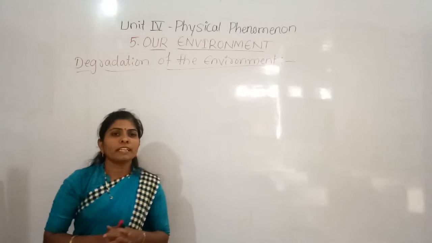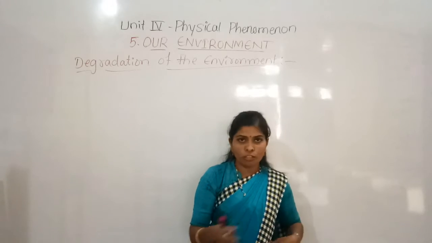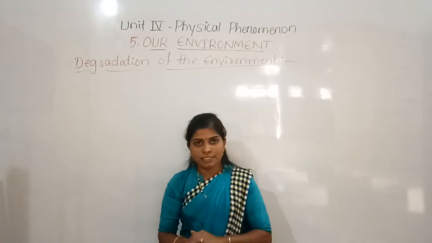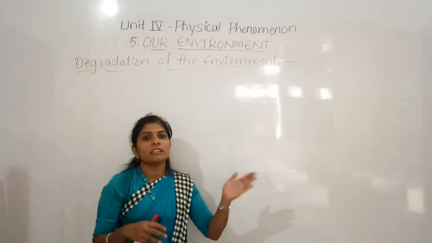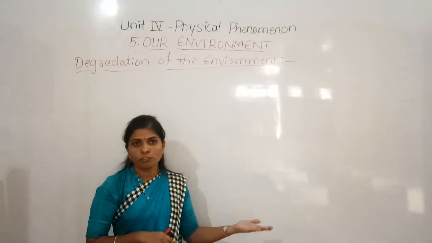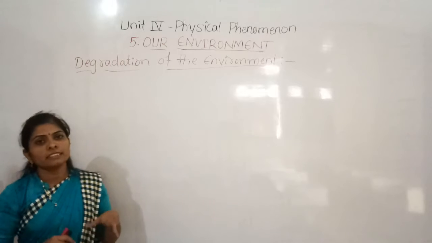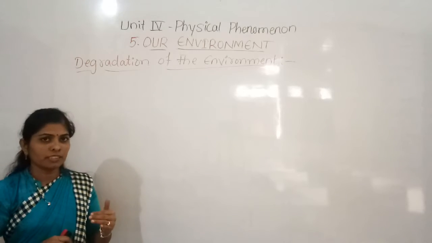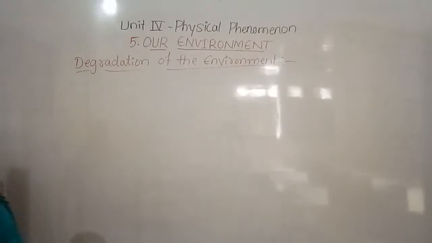So for this, many causes are there, and some of them are natural causes. The natural calamities take place, already we have learned. So by the natural calamities also the environmental degradation takes place, and also some man-made causes are there. So by these natural calamities as well as by man's reckless activities, the degradation of the environment takes place. Now we can discuss what are the causes of environmental degradation.